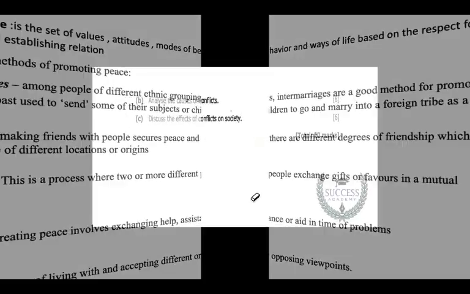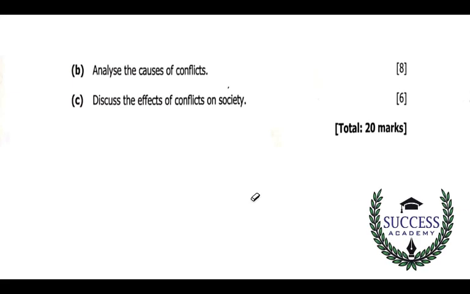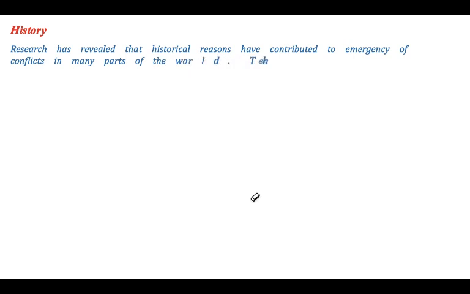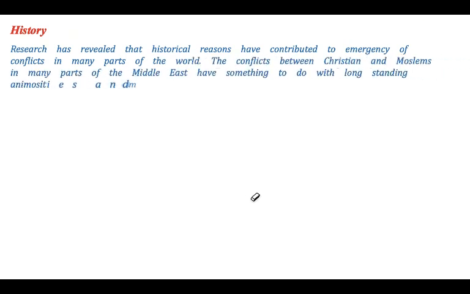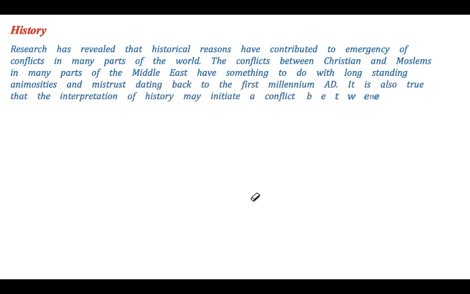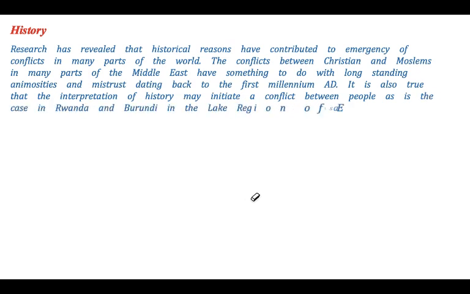So we now go to the other question: analyze the causes of conflict. If we can remember, what could be the causes of conflict in Africa? We have history, like what is happening in Ukraine and so forth, but we are not sure exactly of the causes. I'm not much sure about that, but what we can see from it can be history. Apart from history, history mostly takes up things that are revived from the past.